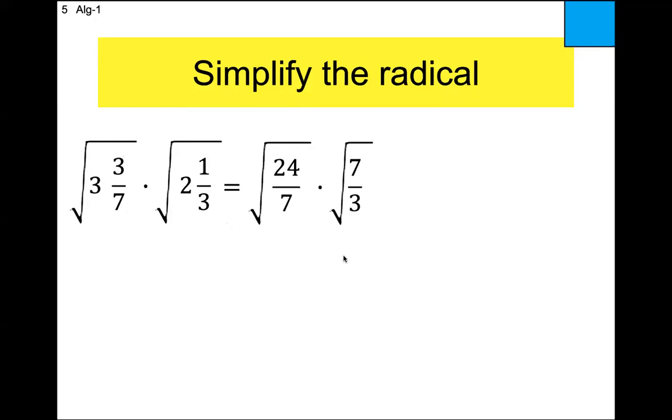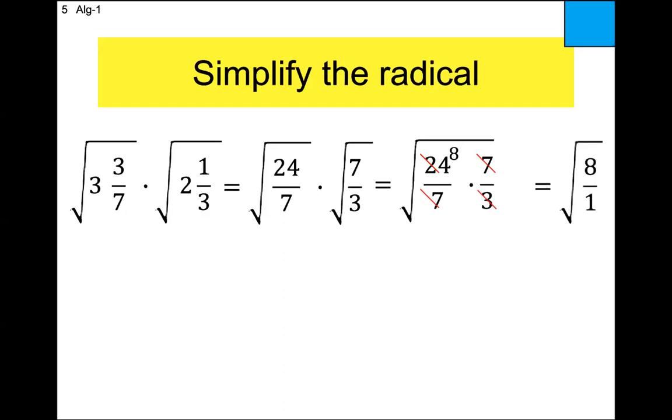Now we can multiply insides with insides. Supposed to stop me if you're lost. Cross reduce. Ooh, 7s go away. What goes into 24 and 3? 3. 3 goes into 3 once. 3 goes into 24 8 times. The 7s cancel. Multiply straight across. 8 times 1 is 8. 1 times 1 is 1. When you have a square root and a fraction inside, you break it up into square root of the top over square root of the bottom.